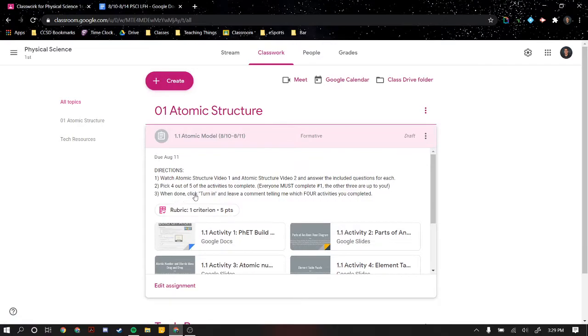When you're done with that, we're going to click Turn In, and then you're going to leave a comment telling me which 4 activities you completed. So if you chose not to do activity 4, your comment would say, I did activities 1, 2, 3, and 5. That's all you have to say. And that tells me which ones to look at to make sure that we've done it, and I can grade you using the rubric.